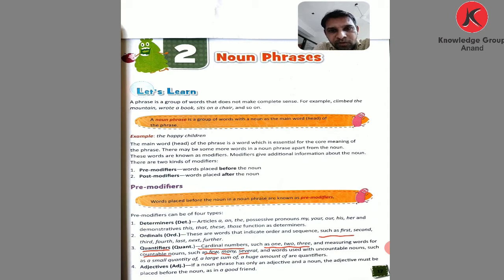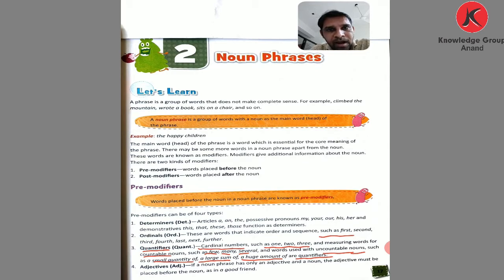These words are used with uncountable nouns. Few, many, several do not go with uncountable nouns. And nouns such as a small quantity of, a large sum of, a huge amount of are quantifiers. These are included among quantifiers.